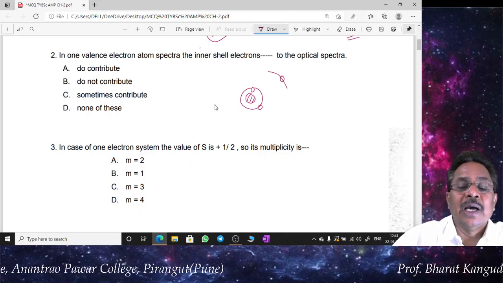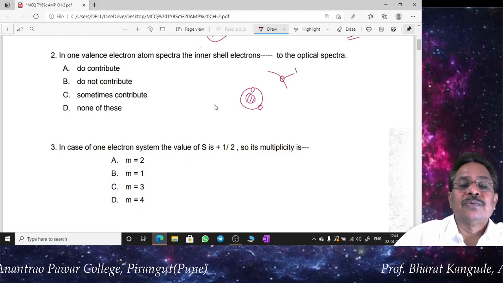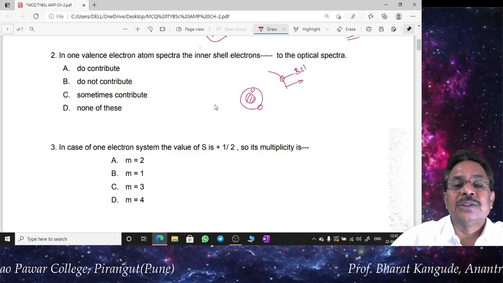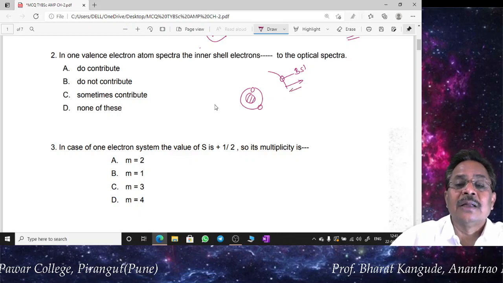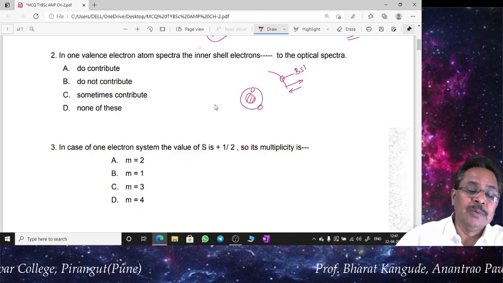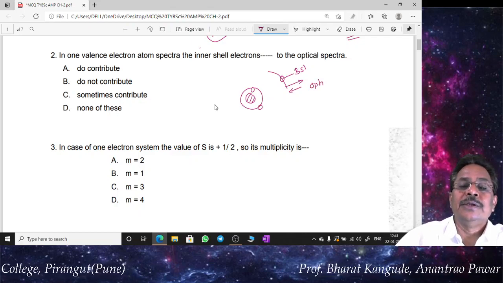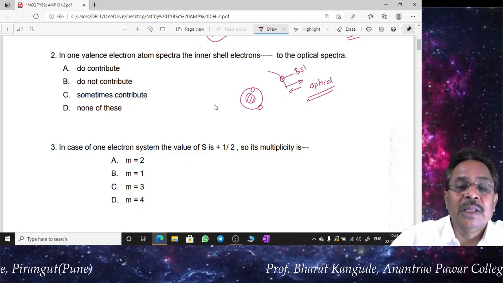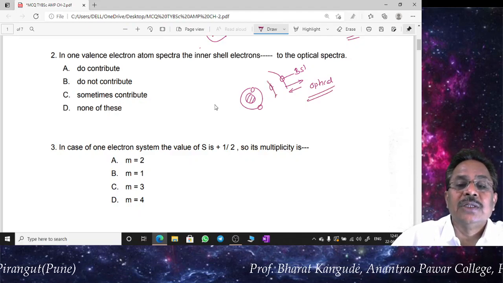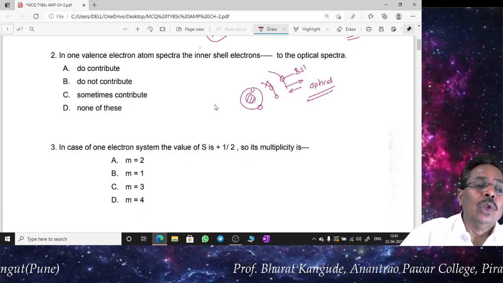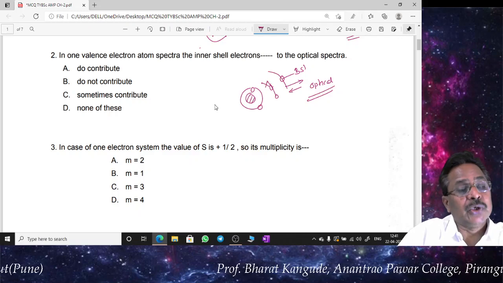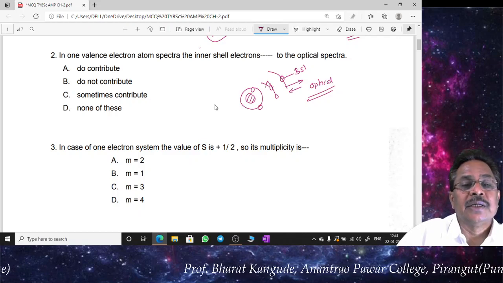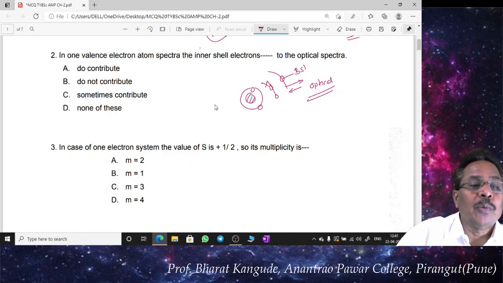The electron in the last orbit, the single electron like this 3s1 we have just now seen in the case of sodium, undergoes transitions. It goes to higher energy states or excited states and comes back. So there is either absorption or emission of radiation, and this is called optical radiation. So in the optical spectra of this one valence electron system, the electrons inside the core do not play any role, and that's the correct answer to question number 2: do not contribute. So in one valence electron atom spectra, the inner electrons do not contribute to the optical spectra.